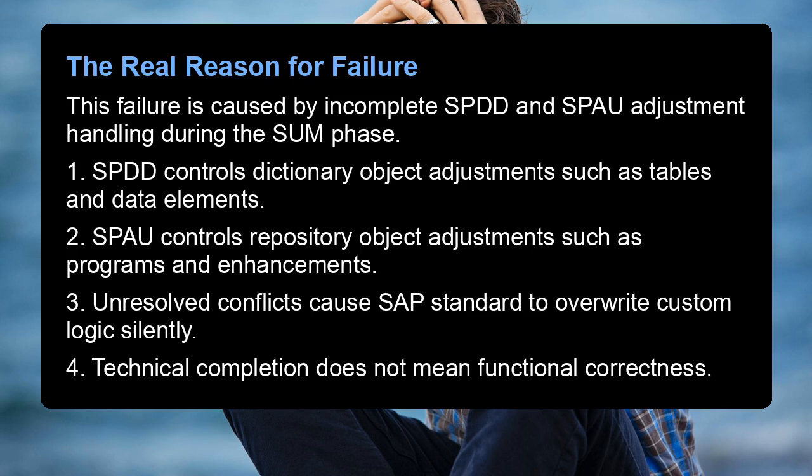The real reason for failure. This failure is caused by incomplete SPDD and SPAU adjustment handling during the SUM phase. 1. SPDD controls dictionary object adjustments such as tables and data elements. 2. SPAU controls repository object adjustments such as programs and enhancements. 3. Unresolved conflicts cause SAP standard to overwrite custom logic silently. 4. Technical completion does not mean functional correctness.